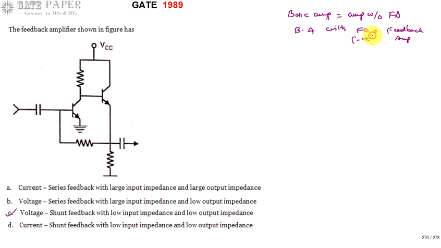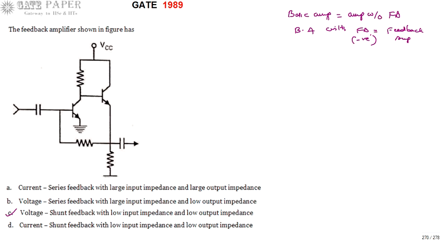Adding feedback means you are taking a part of the output and connecting it back towards the input side, such that the effective input signal for the circuit is reduced. That type of feedback is called negative feedback, which is employed in amplifiers.